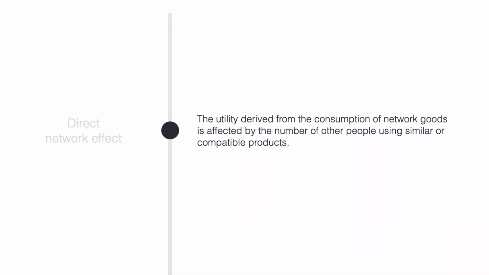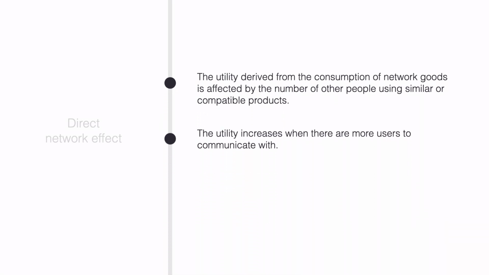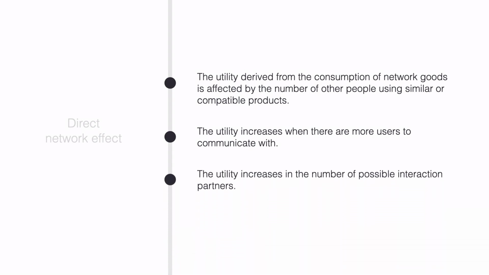Like in the phone example, we speak of direct network effects when the utility derived from consumption of a network good is affected by the number of other people using similar or compatible goods. The utility increases when there are more users to interact with. Having a phone only makes sense if there are other people to communicate with. The utility increases in the number of possible interaction partners. It turns out that this increase is exponential.